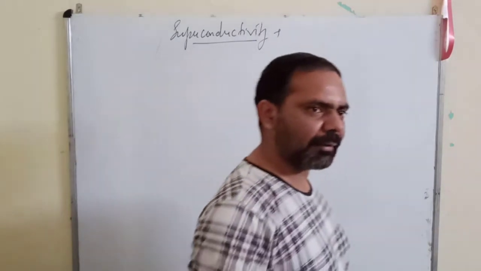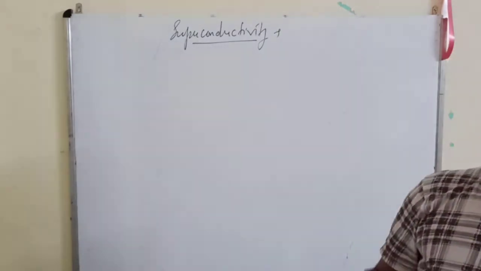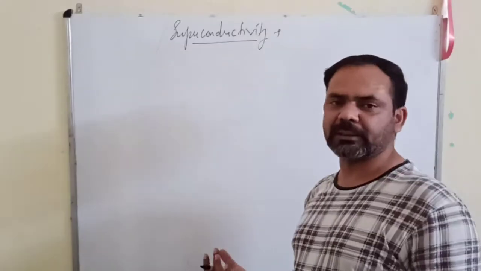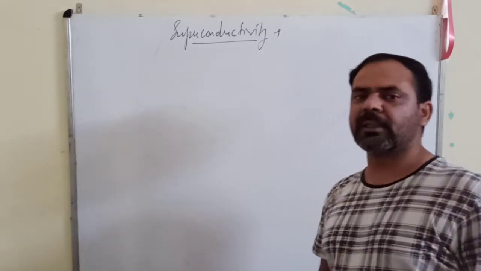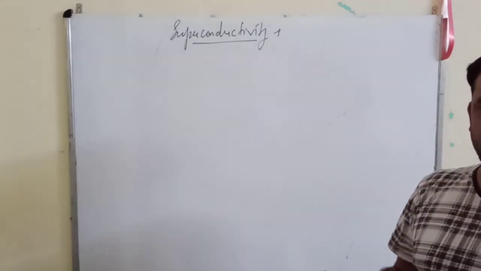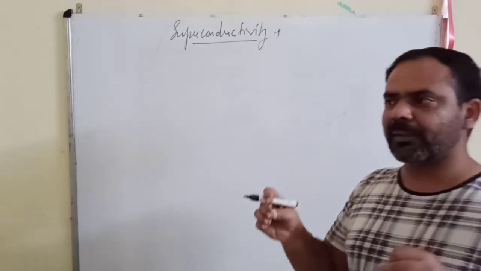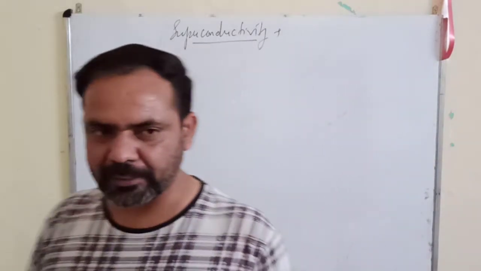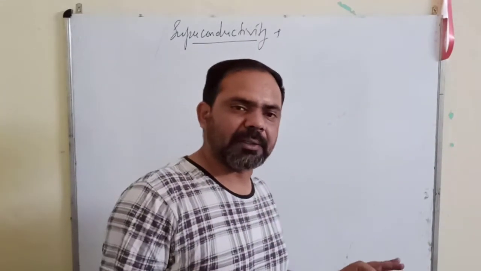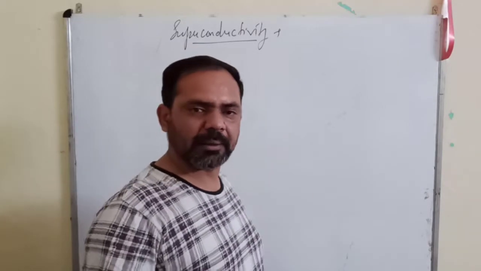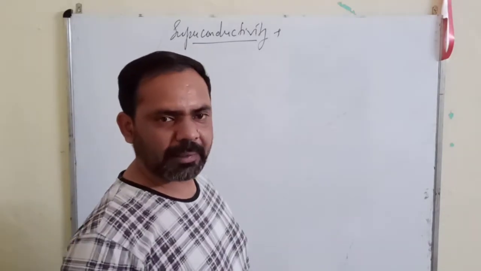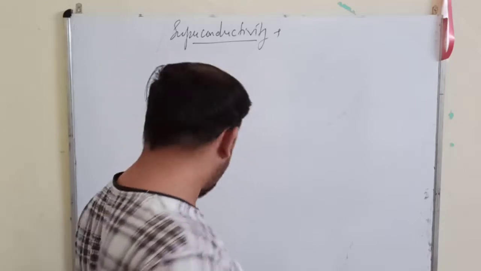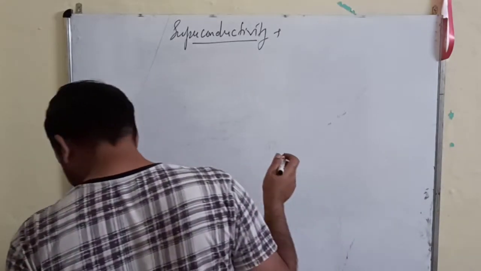Superconductivity. Conductivity means allowance to the flow of charges, and superconductivity means super allowance to the flow of charges, which means the resistance offered to the flow of current is approximately zero. No resistance is offered by the conductor to the flow of current. Current can easily pass through the conductor.